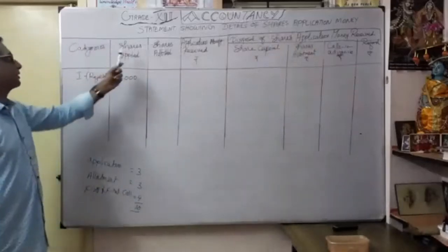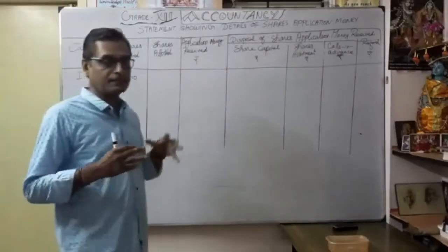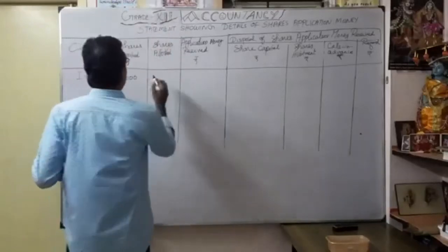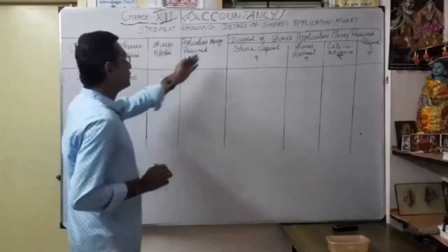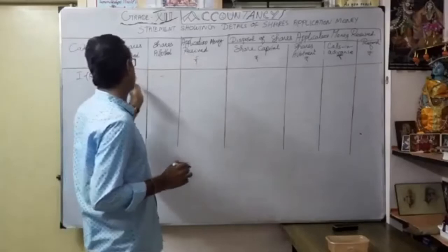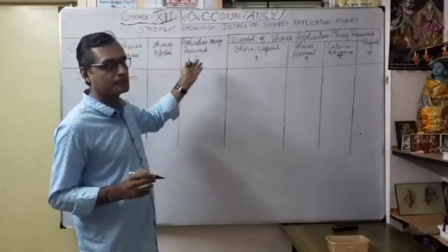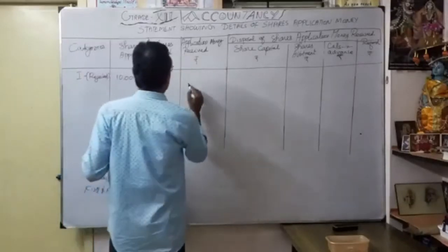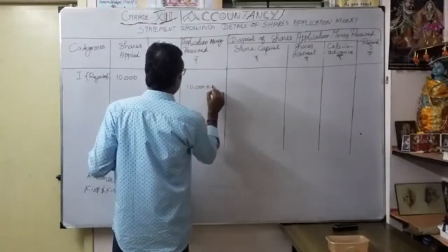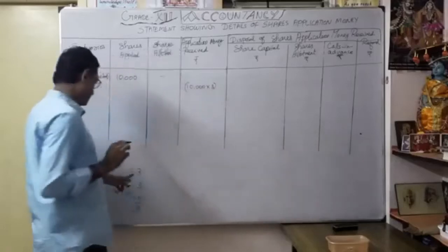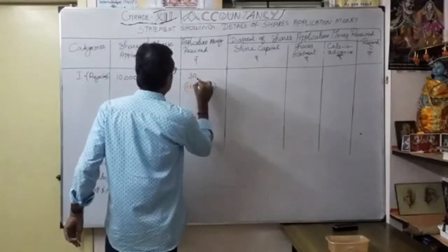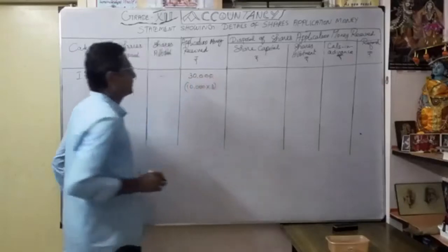How many shares applied in the first category? The entire 10,000 shares rejected, so here no question of allotment. Application money received: 10,000 into 3 rupees, so 30,000.